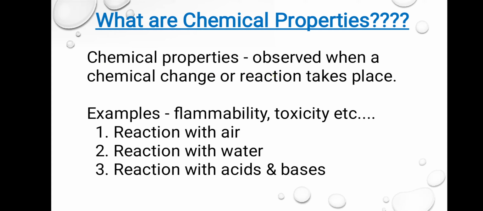Chemical properties are those properties which we observe when a chemical reaction takes place. When a new substance is formed, then the changes that occur are considered chemical properties. So basically the examples are flammability, toxicity and so on. In chemical properties we are going to discuss the reaction of metals and non-metals with air, reaction of metals and non-metals with water, and reaction of metals with acids and bases.